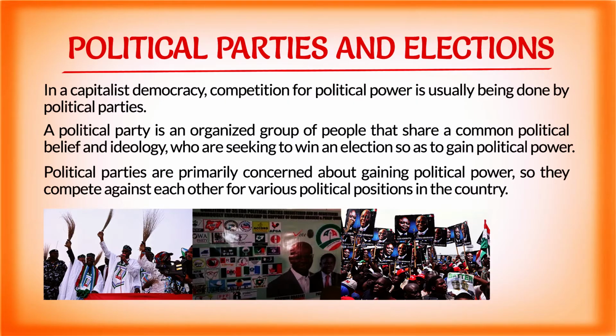Now we'll be looking at political parties and election in a capitalist democracy. In a capitalist democracy, competition for political power is done through political parties and elections. What is a political party? A political party is an organized group of people that share a common political belief and ideology who are seeking to win an election so as to gain political power.